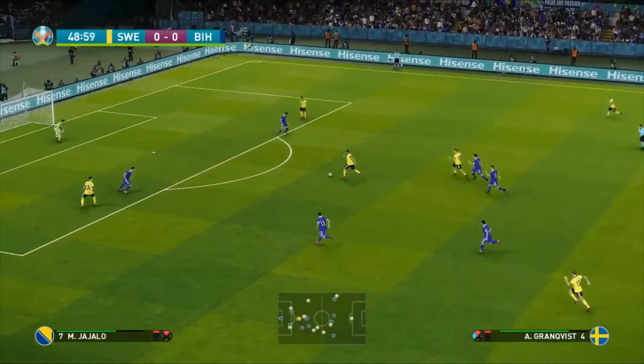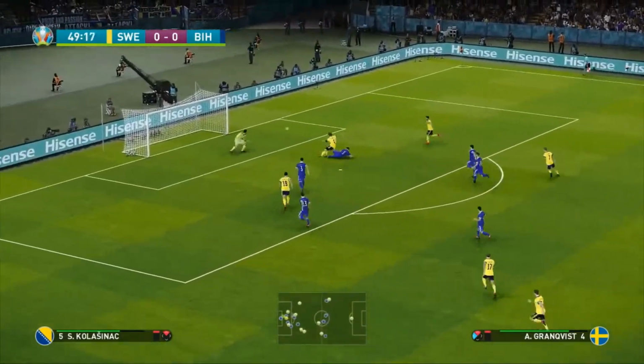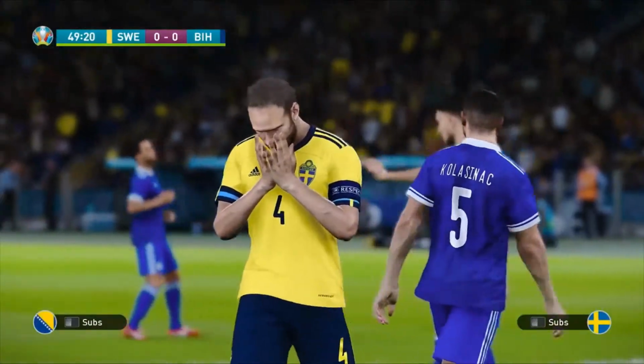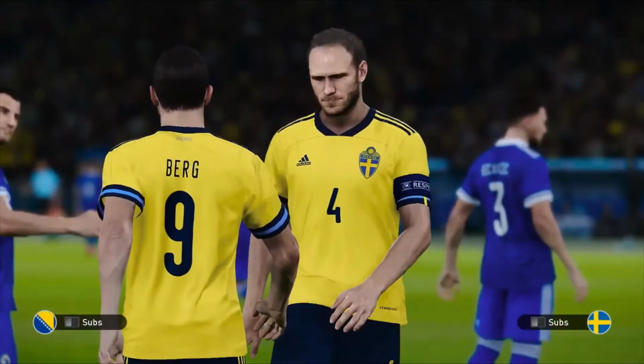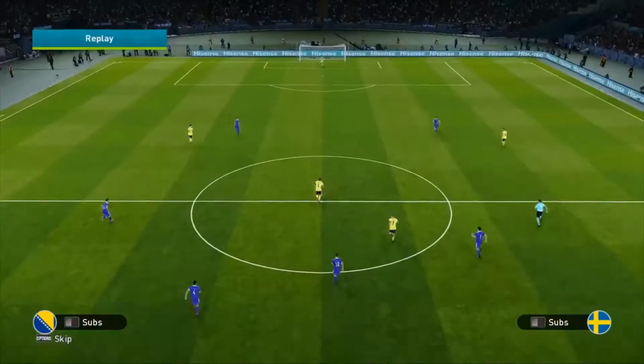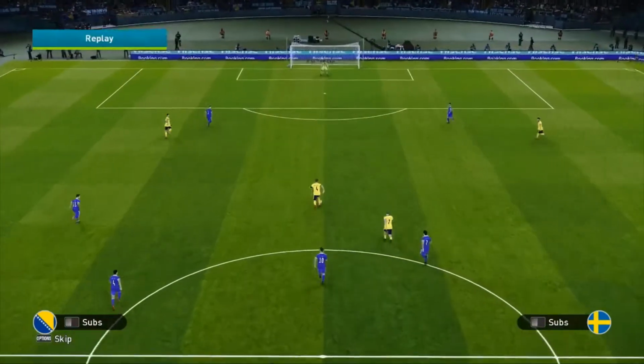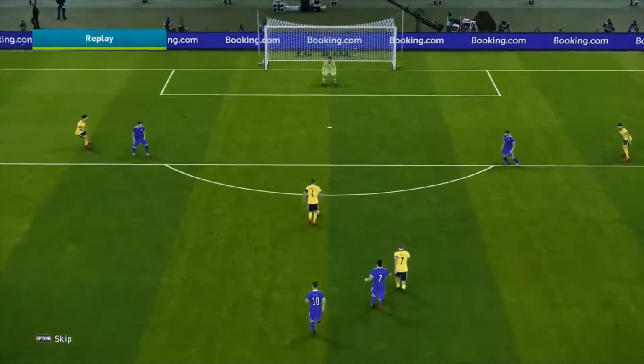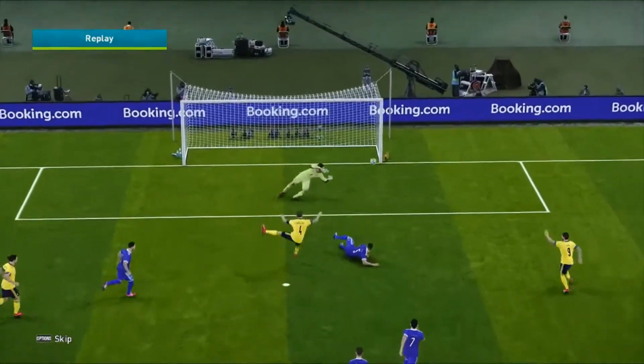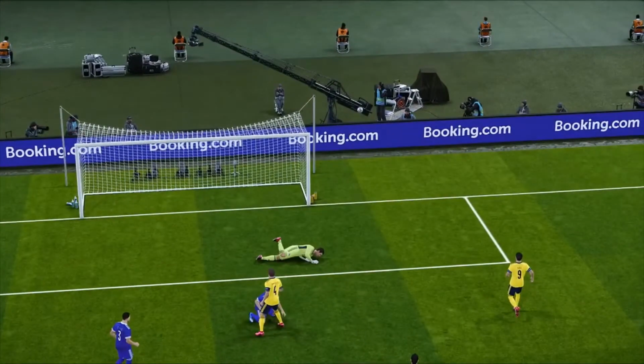But look at the space here for Granqvist. He's running all the way through. Surely not! Oh! Well, he had so much space and time there to run in. And I don't know why any of the Bosnian defenders weren't coming to close him down. Look at the space there. He runs all the way into it. He takes the shot on. And that is just a terrible, terrible shot.